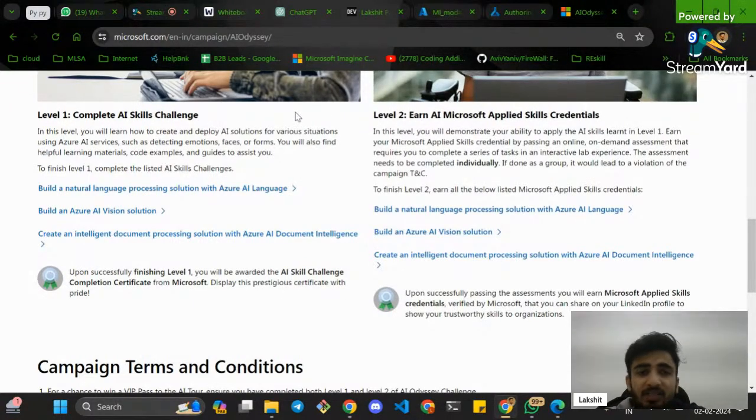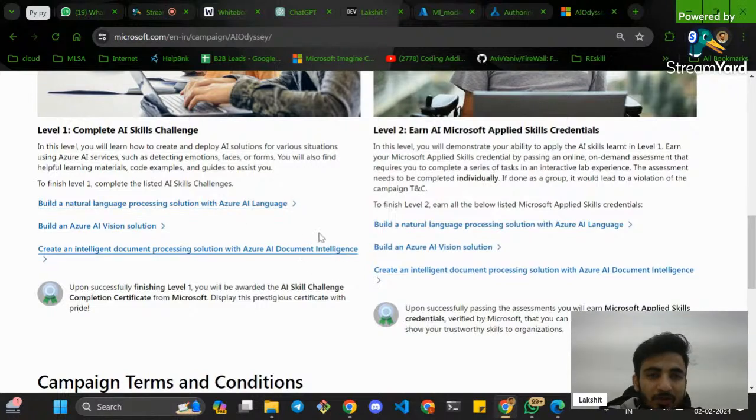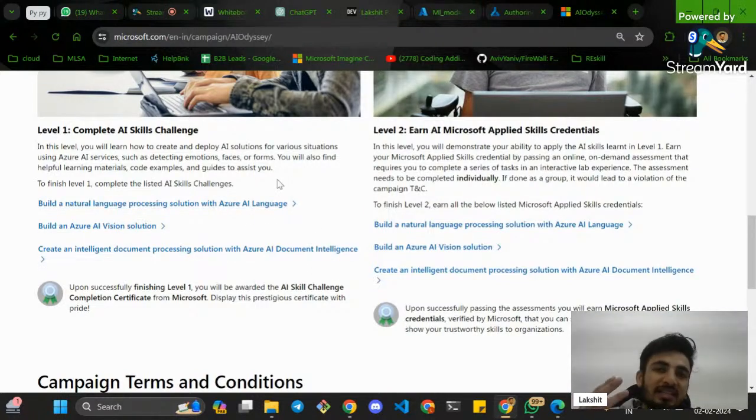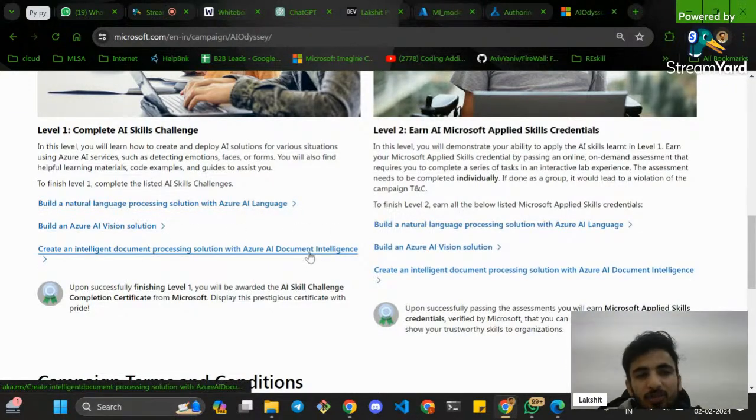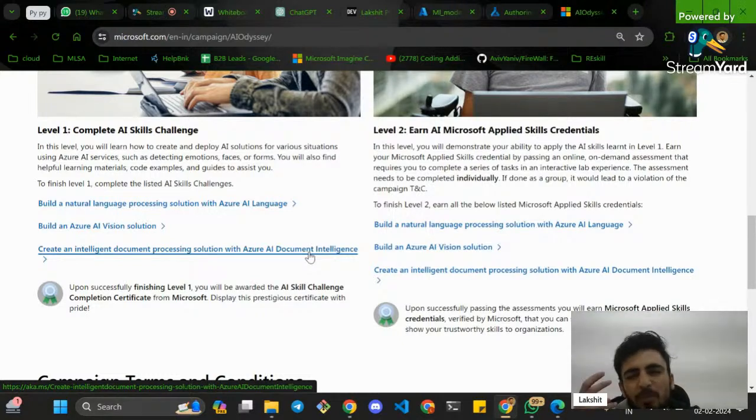The best part of it, you will make 3 projects using this challenge, in 3 hours. One is based on the language API, Azure AI Language. Second is on Azure AI Vision. Third is on Azure AI Document Intelligence using Azure Form Recognizer. It is a very, very brilliant tool that Microsoft has, Azure Form Recognizer, right? So try to make 3 projects.